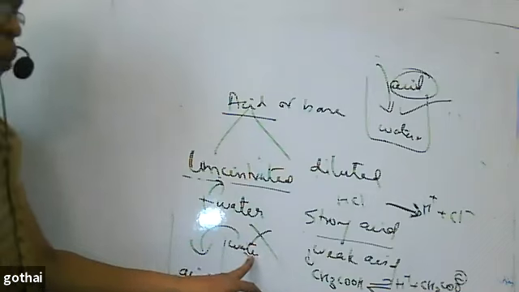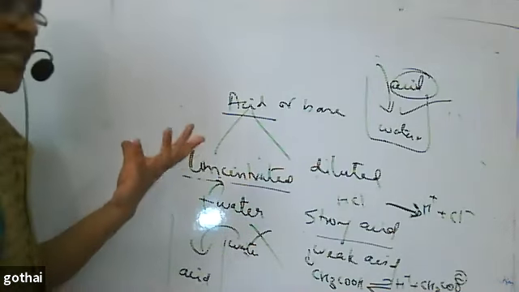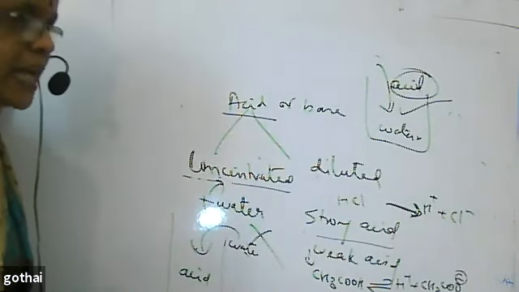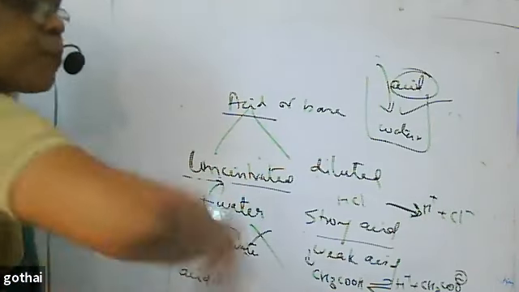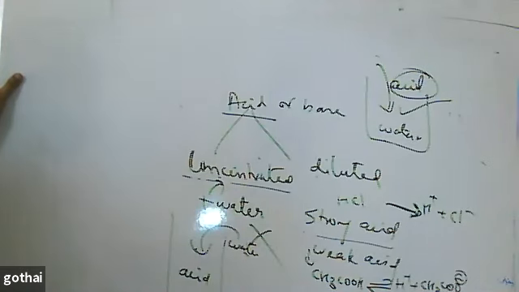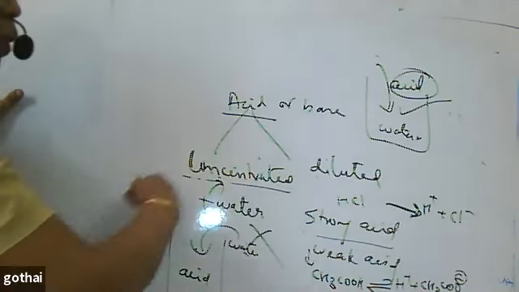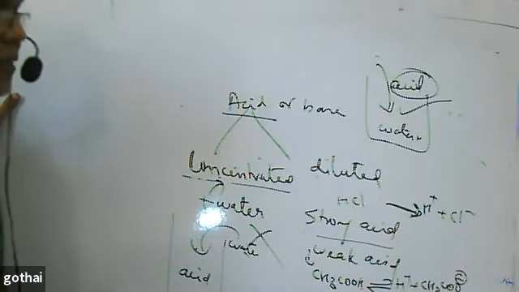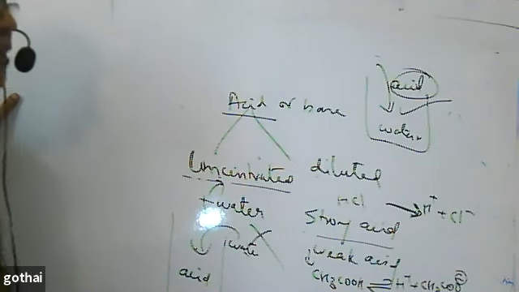If I add water to acid, acid is hot. To that, when I add water, what happens? The acid gets blown out. So the acid may fall on the people who are nearby, and an accident may occur. In order to avoid that, we add acid to water.